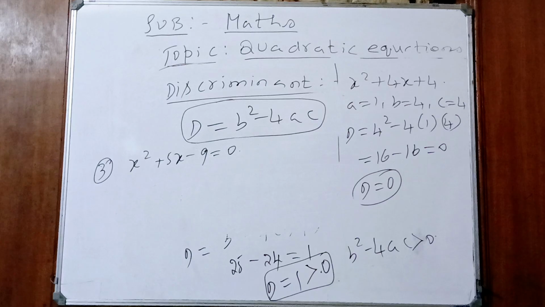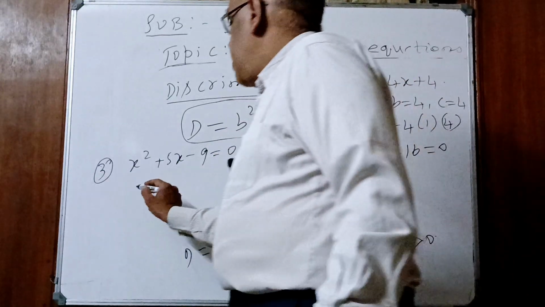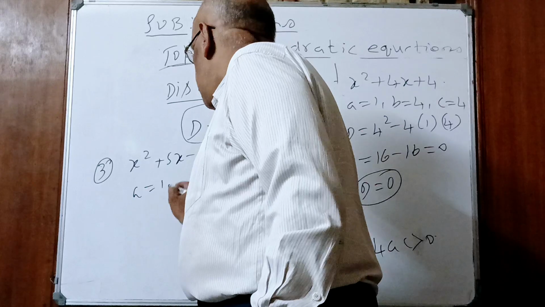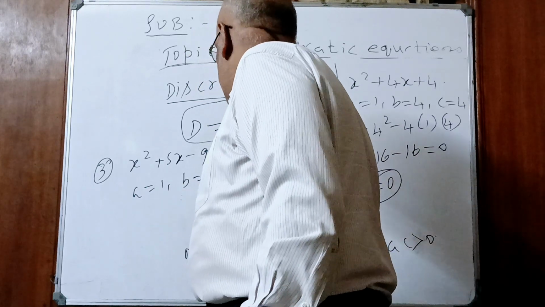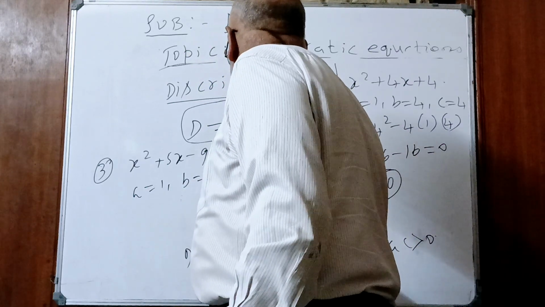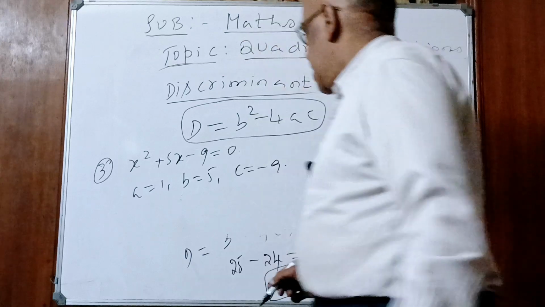Yes or no, children? Now, what is A value here? A value 1. B value 5. C value minus 9. Yes or no?